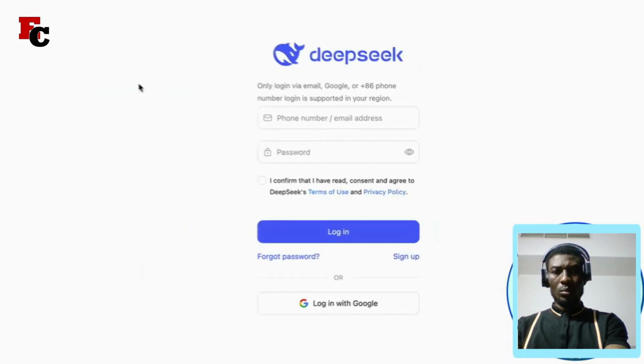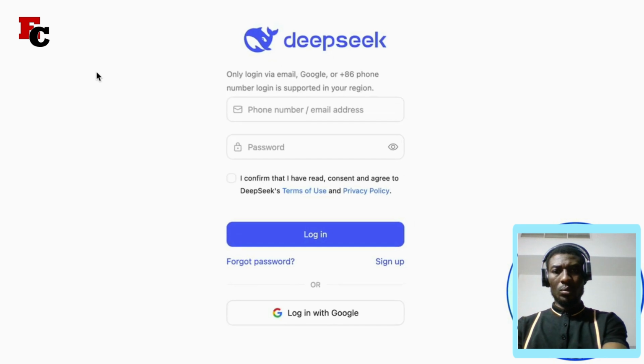Once on this page, you're going to be able to sign up with either a phone number or an email address. You need to enter a password, of course, or you can sign up using a Gmail email address as well. Now, at the time of me making this video, I've signed up a couple days ago, tested it out, and I've not had to pay anything.